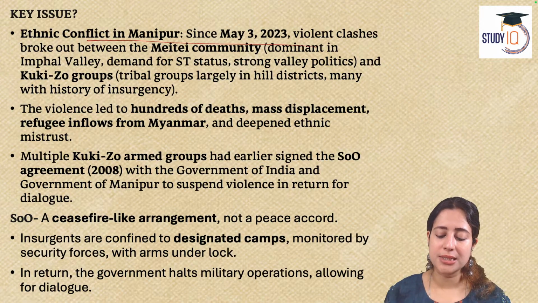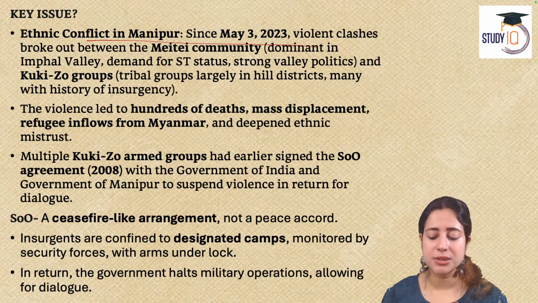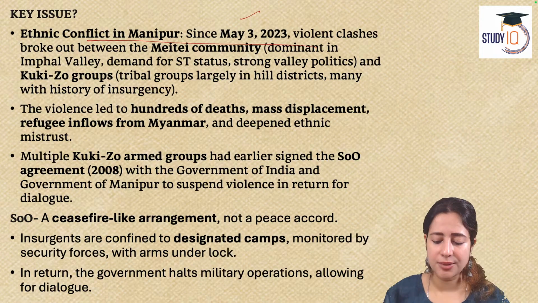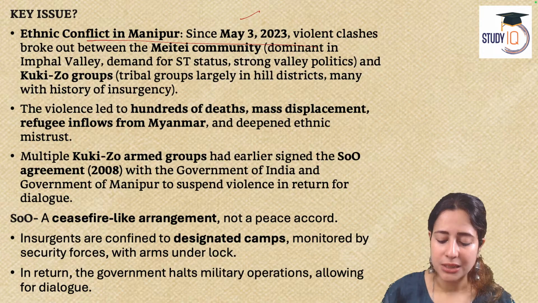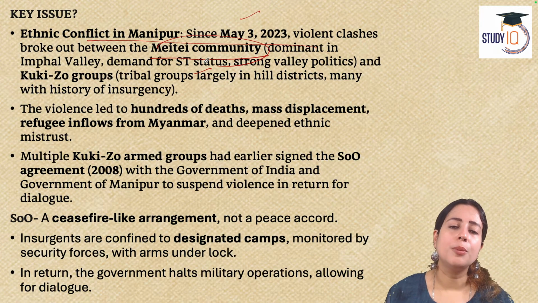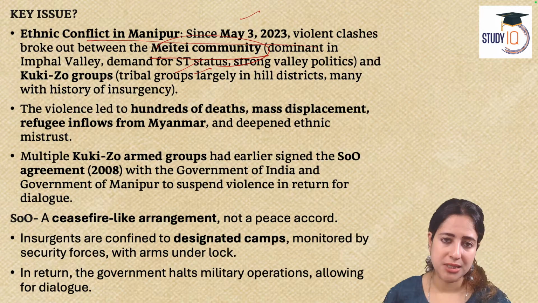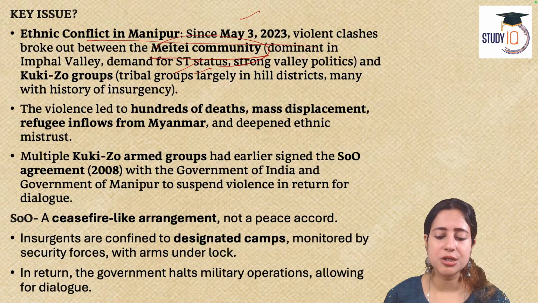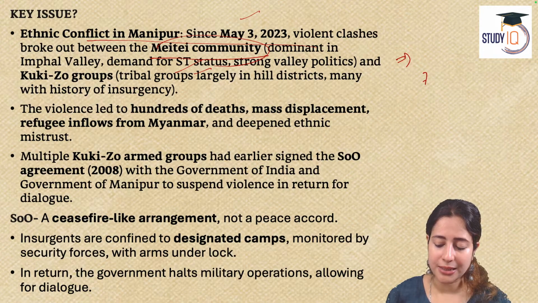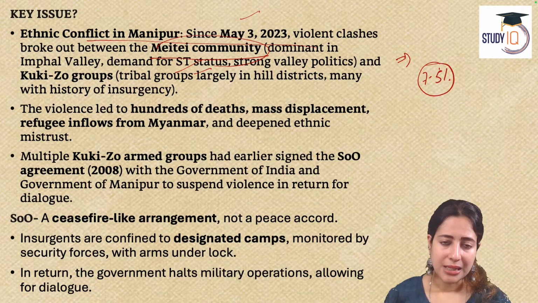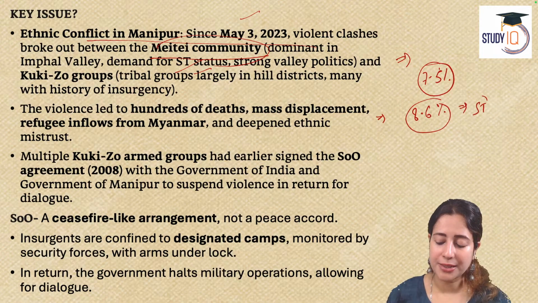Okay, now the key issue here is that we know since the last 2 years, massive ethnic conflict has been going on in the Imphal Valley. That's Manipur. Why? Because the Meitei community, the dominant community in the state, was demanding scheduled tribe status. Now, why should a community demand scheduled tribe status? Because as per the Constitutional Order 1950, in India, scheduled tribes are entitled to an all India reservation of 7.5%. And as per the 2011 census, we have 8.6% people who can be called scheduled tribes.